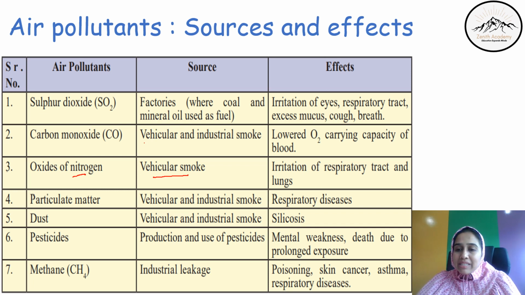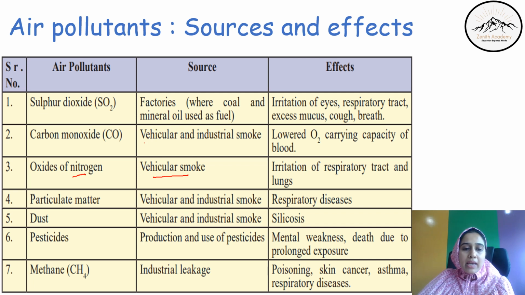Next one is pesticides. Pesticides are chemicals used for agricultural purposes. Production and use of pesticides are the main source of these pollutants, and it causes mental weakness, death due to prolonged exposure, because these are chemicals used to kill pests. Obviously, it can kill humans also if human beings are exposed for a prolonged period of time.